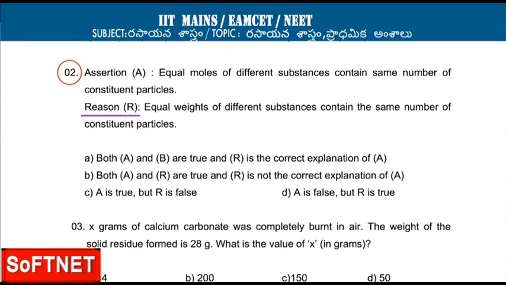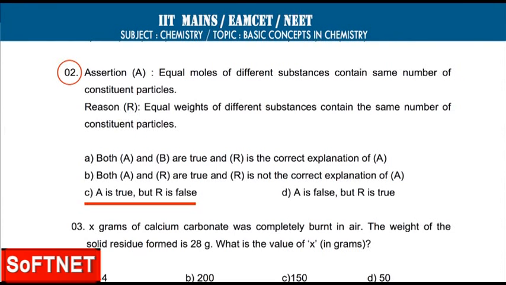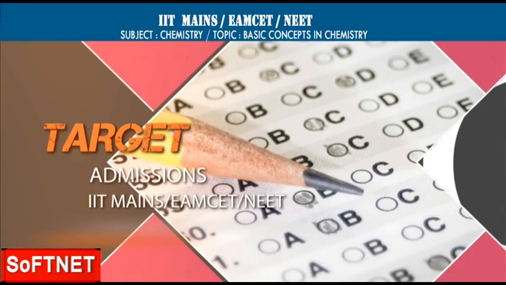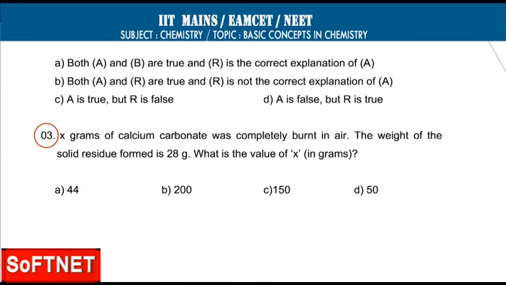That is why the reason mentioned here is wrong. So A is true but R is false. So you have to select C as the correct answer for this question. Now looking at the third problem, X grams of calcium carbonate was completely burnt in air. The weight of the solid residue formed is 28 grams. What is the value of X?